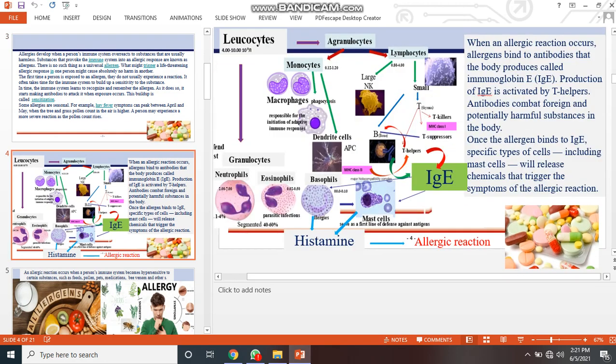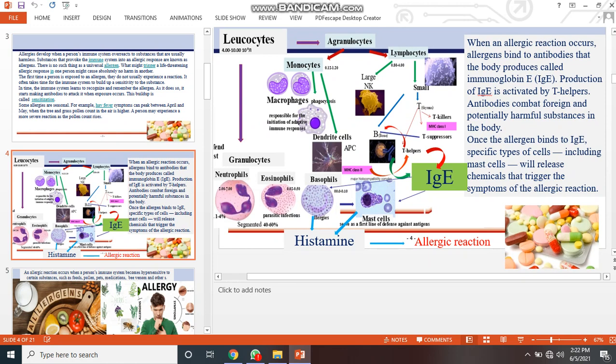Now you can see the diagram. Leukocytes are divided into two parts, that is agranulocytes and granulocytes. Agranulocytes are divided into monocytes and lymphocytes. In monocytes there is phagocytosis; the macrophage is responsible for the initiation of adaptive immune responses. Monocytes also give rise to dendritic cells. And lymphocytes include large NK cells and small ones, that is T cells and T killer responses.